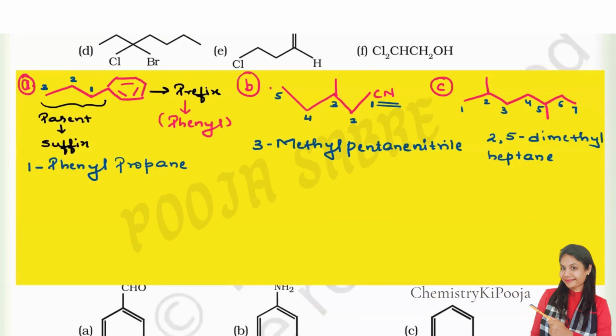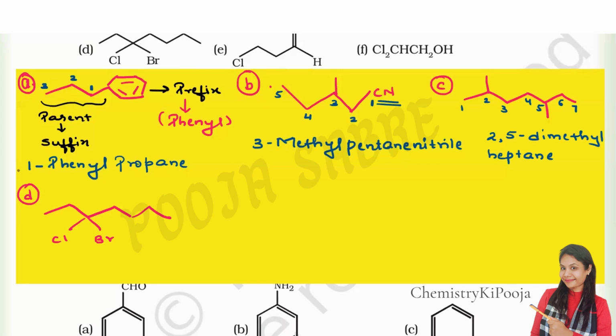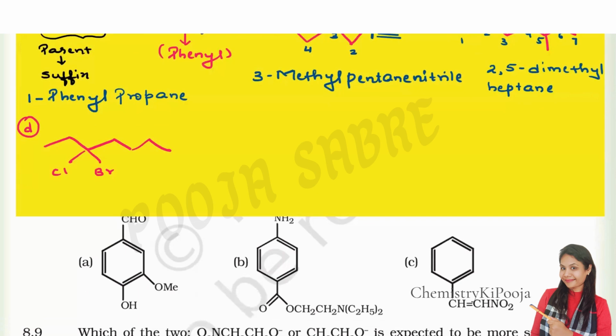Let us now proceed ahead with the next one. Now the D question. Here we have Cl and Br. Now again, D is of a similar type. Quickly we are going to start naming the longest chain. The longest chain in this case is the straight chain, right? I can see that the Cl and Br are lying on the left hand side, so I'm going to start numbering from here: 3, 4, 5, 6 and 7.